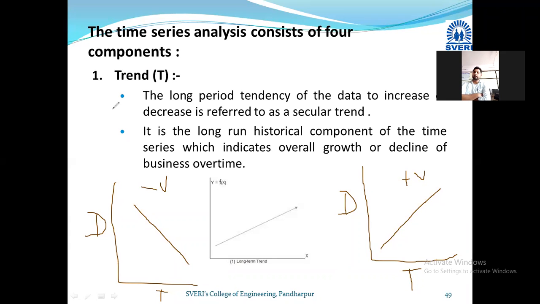Next point. It is the long run historical component of the time series which indicates overall growth or decline of a business over time.